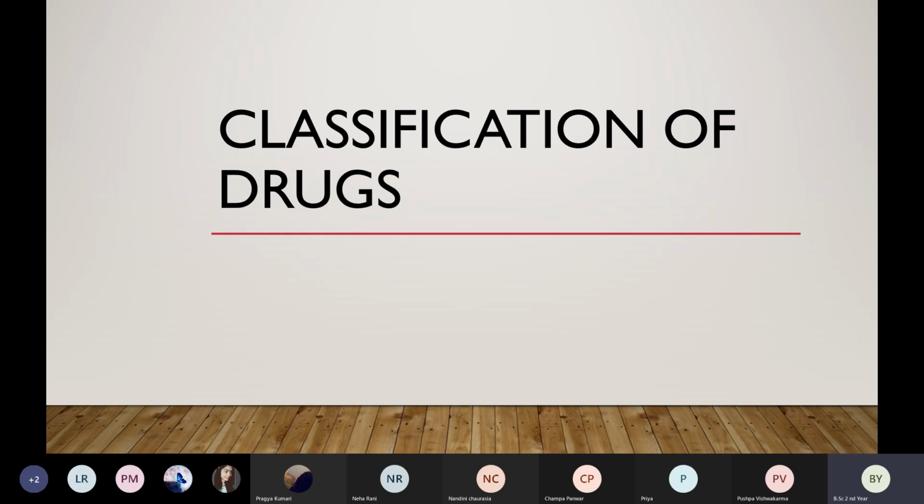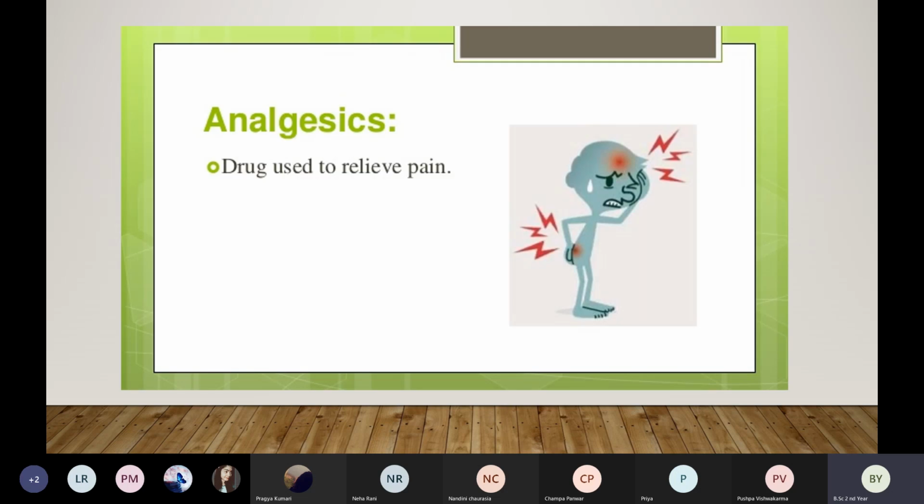Today I'll be teaching you about the general classification of drugs, not only some specific medication or agent. I'm going to teach you the common classification of drugs. In pharmacology there are many, but today I'll be teaching you just the simple and common classifications of drugs. So let us start with the first one, that is analgesics.